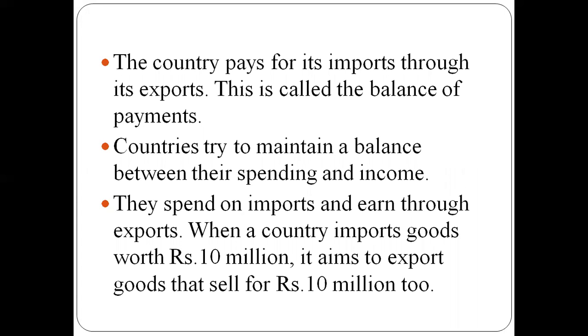Countries try to maintain a balance between their spending and income. They spend on imports and earn through exports. That's very obvious, as we have already learned the terms imports and exports. When we have to buy something, we import it, and then we have to spend money on it. And when we export something, when we sell something, we earn money. When a country imports goods worth rupees 10 million, it aims to export goods that sell for rupees 10 million too. So a country tries to maintain a balance between its imports and exports.